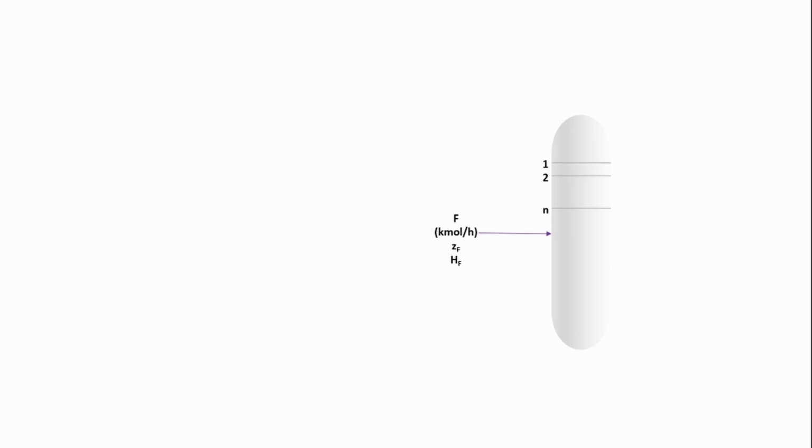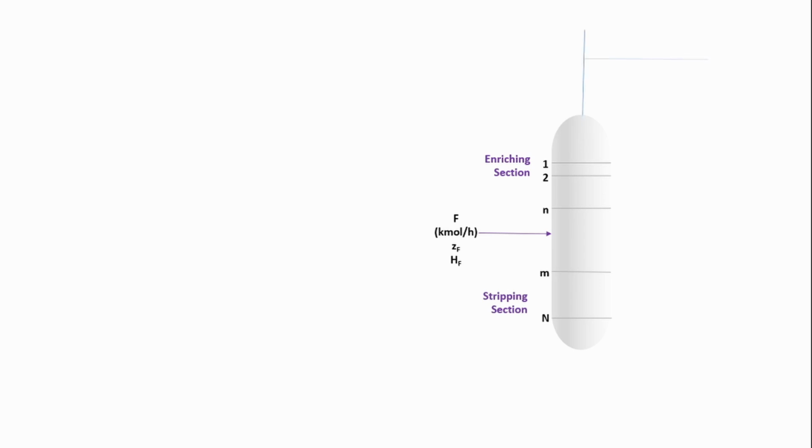So let us say that there are a number of stages in the enriching section, and the stages in the enriching section are represented by this small n. Any one particular tray we will consider is represented by small n. And in the stripping section, which is below the feed section, the stages will be represented by this small m. So that will be the nomenclature we are going to use here. And the total number of stages in this distillation column is capital N. The section above the feed is the enriching section. The section below the feed is the stripping section.